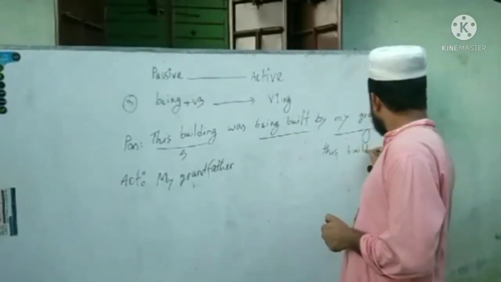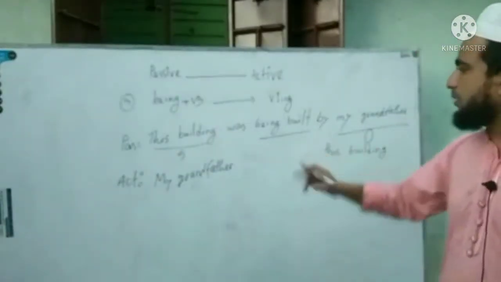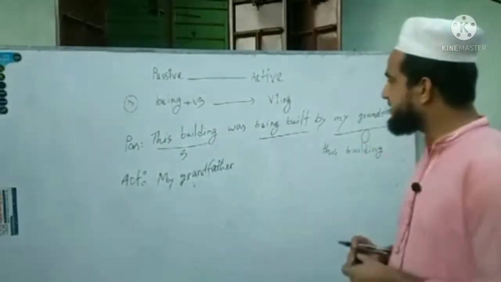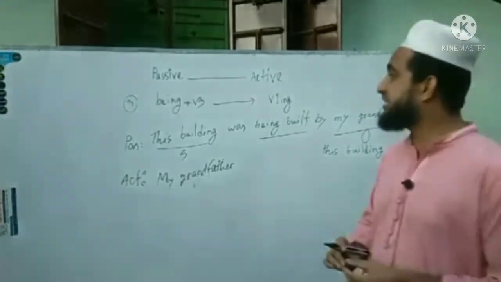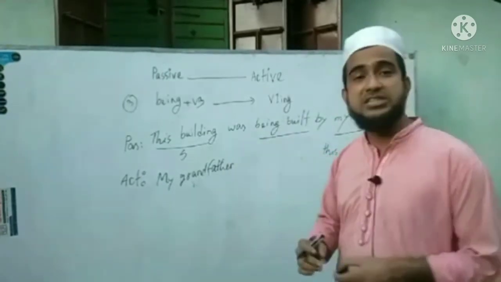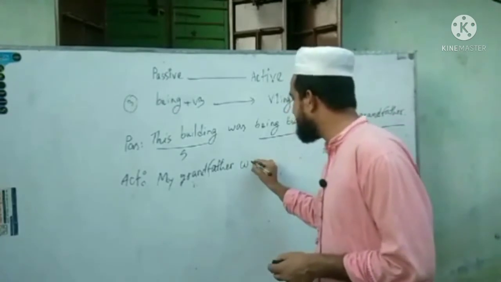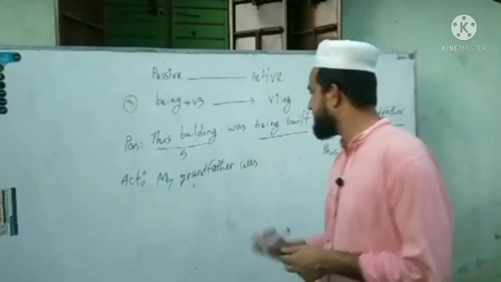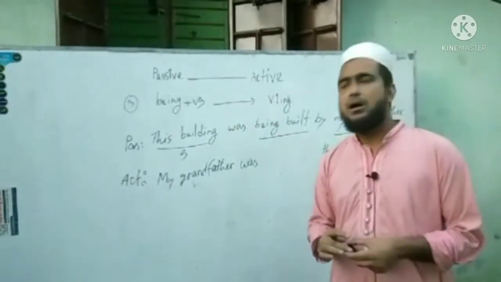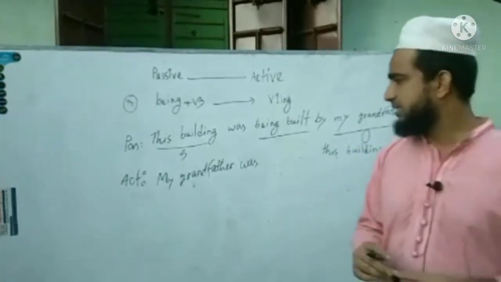So this is our very basic thing: the object will be the subject in the active voice and the subject will be the object. And now, was is the auxiliary verb of past tense, so it won't be changed. We can't change this was. Sometimes was can be were, or was remains the same in the sentence.